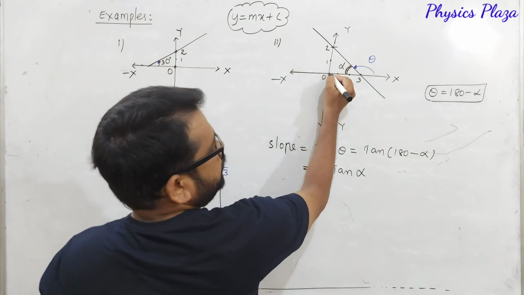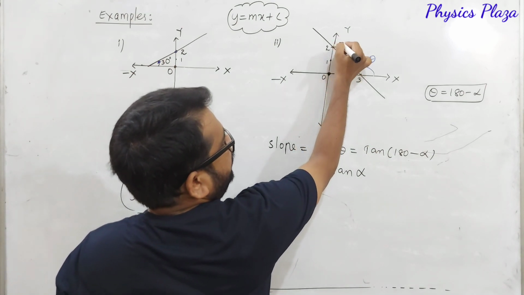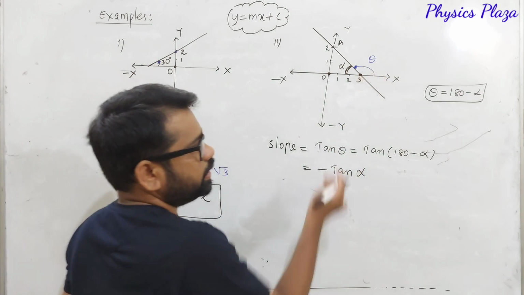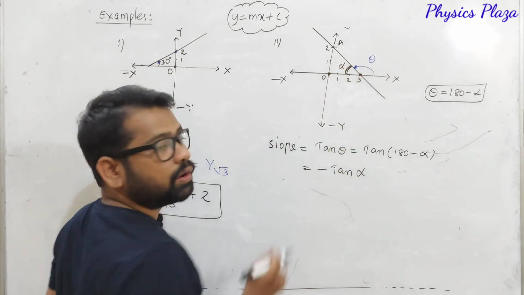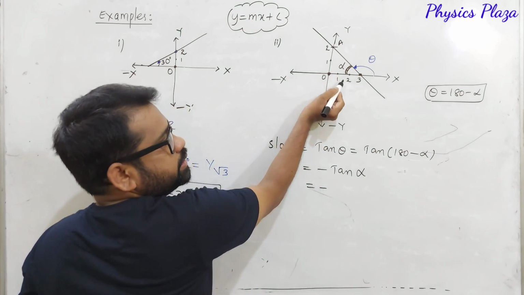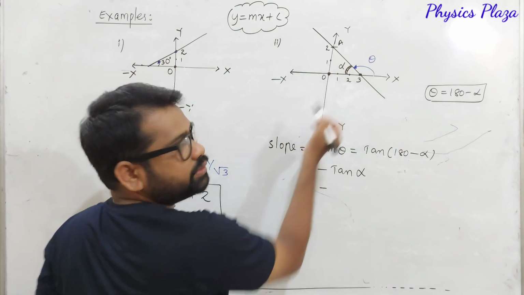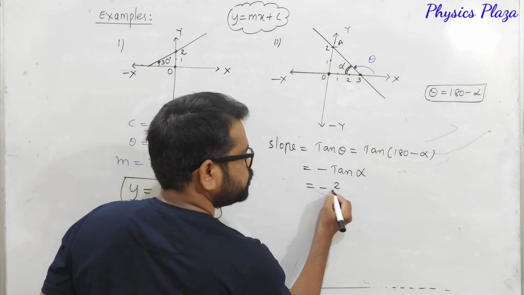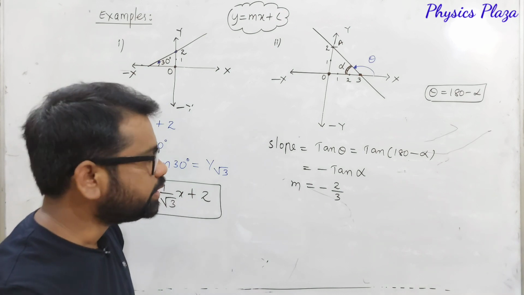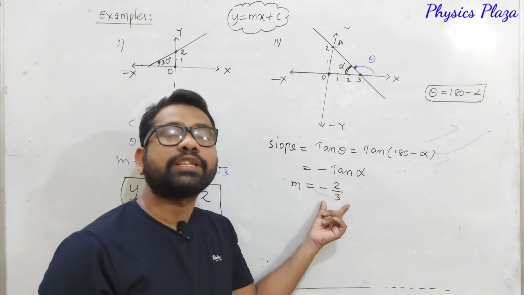So now from this triangle, let us say OAB, tan alpha is equal to opposite side by adjacent side. Opposite side is 2, adjacent is 3. So it is minus 2 by 3. So here slope is equal to, we got, minus 2 by 3. So this is how actually we should calculate the slope.